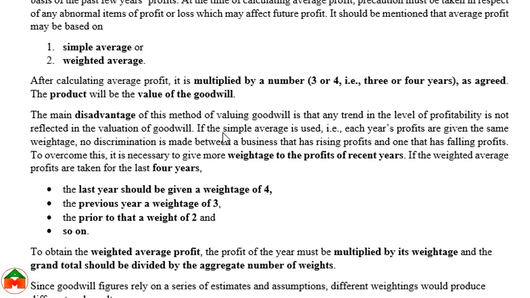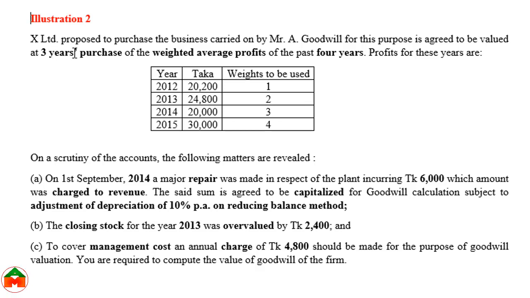Let's see the practical problem. Here is a problem. X Limited proposed to purchase the business carried on by Mr. A. Goodwill for this purpose is agreed to be valued at 3 years purchase of the weighted average profits of the past 4 years. The profits of these 4 years are 20,200, 24,800, 20,000, 30,000.